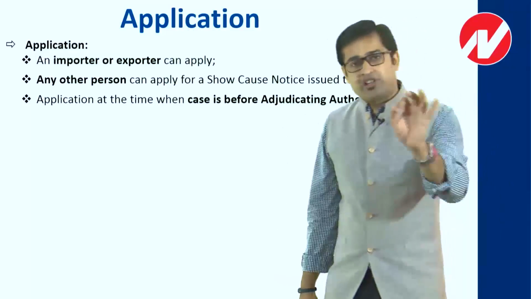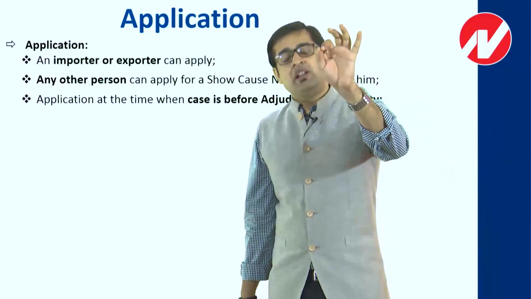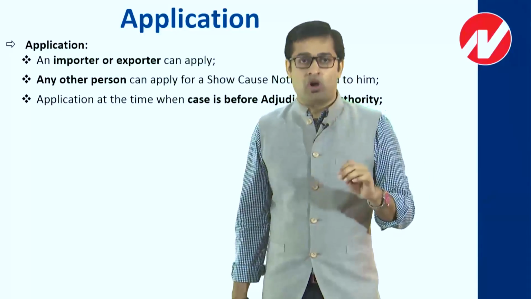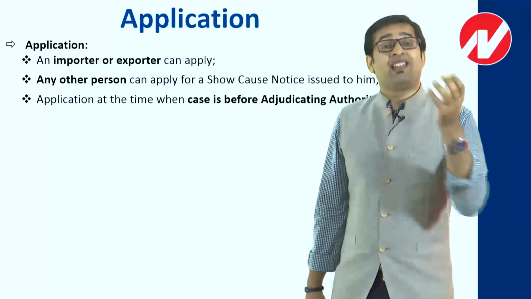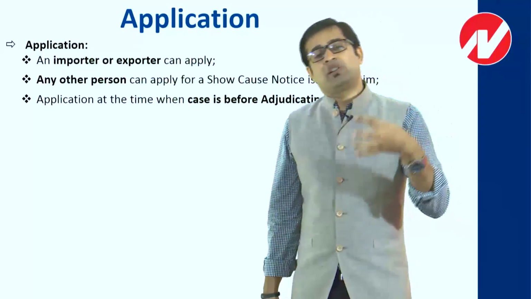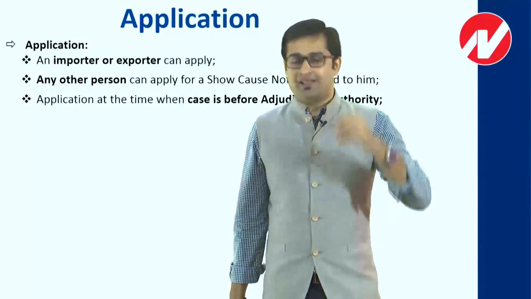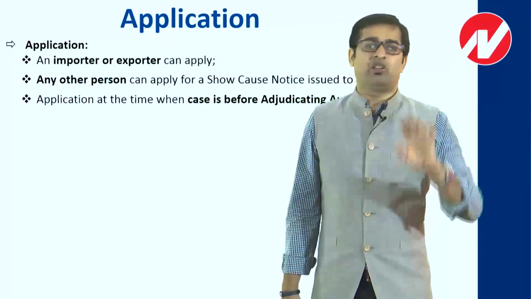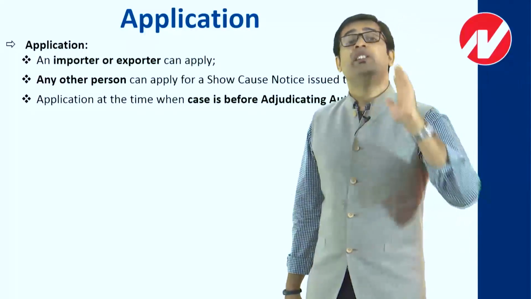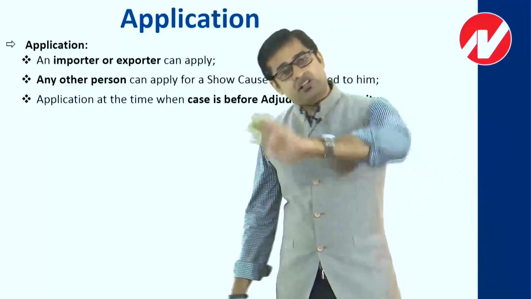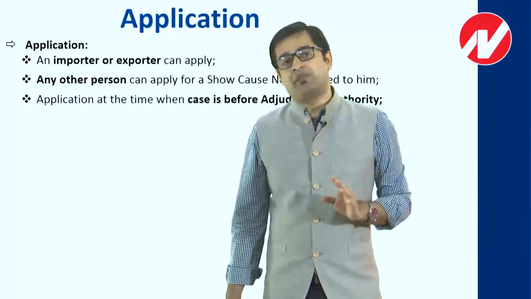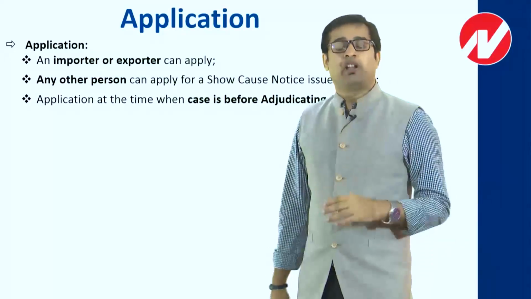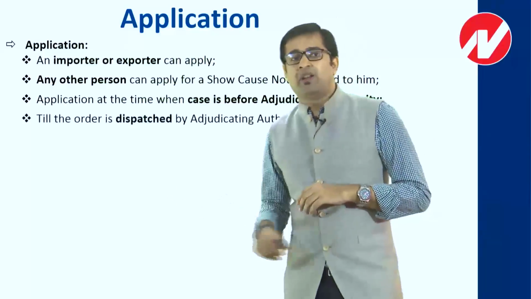But when the departmental authority dispatched the order on 5th October, then from 6th October I can say the case is not with the adjudicating authority. Someone may say, sir, but I have not received the order. That's okay, that's your lookout. You can't say that the case is with the adjudicating authority, because technically it is not. They have already released the order. So between 6th to 10th October, if you ask whether I can approach the Settlement Commission, I would say bluntly no, because the case is no longer with the adjudicating authority. Whereas until 5th October your option is open. The same thing is mentioned over here.